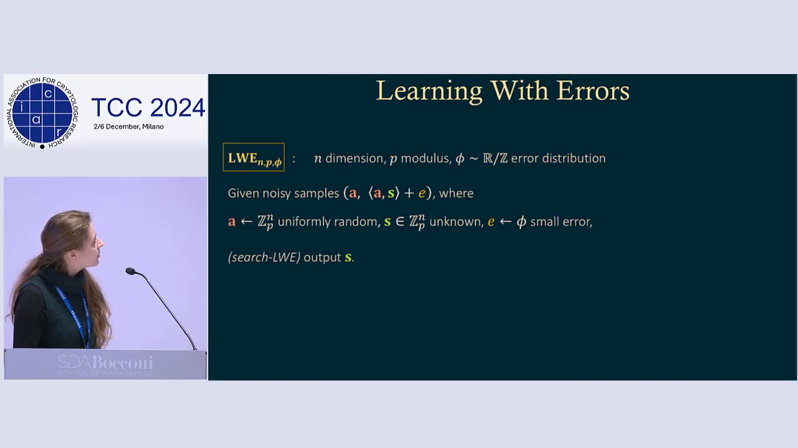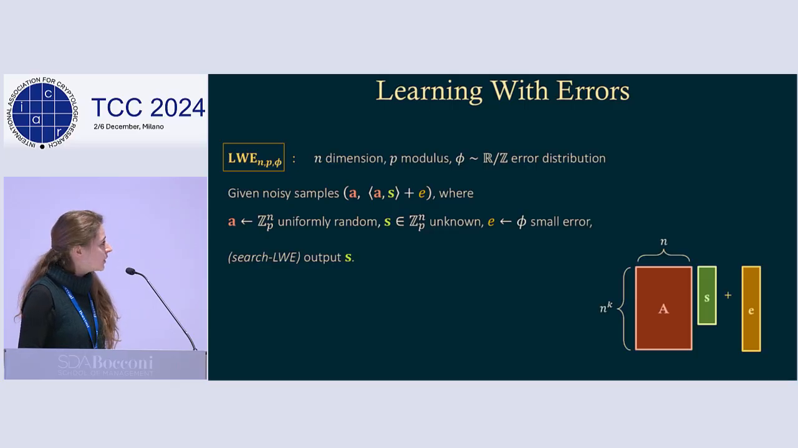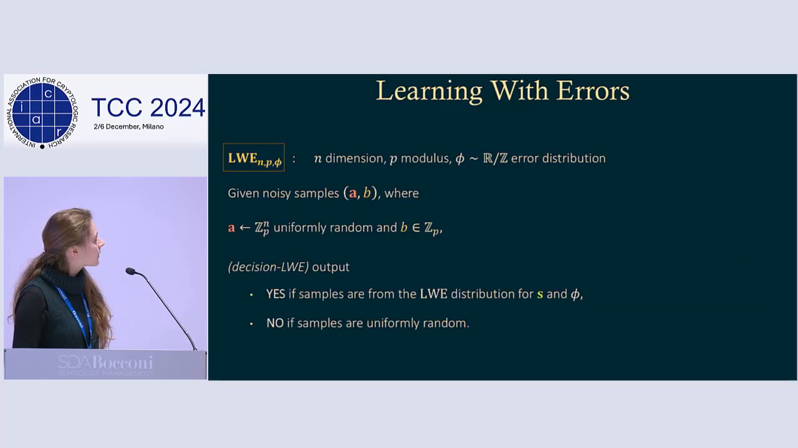All right, so let me define LWE formally. The input is just a polynomial number of noisy samples consisting of uniformly random vectors and their noisy inner product with a fixed secret vector. And for the search variant of LWE, the goal is to output the secret vector S. So you can think of this as being given a very tall, uniformly random matrix and its perturbed product with a fixed secret vector S.